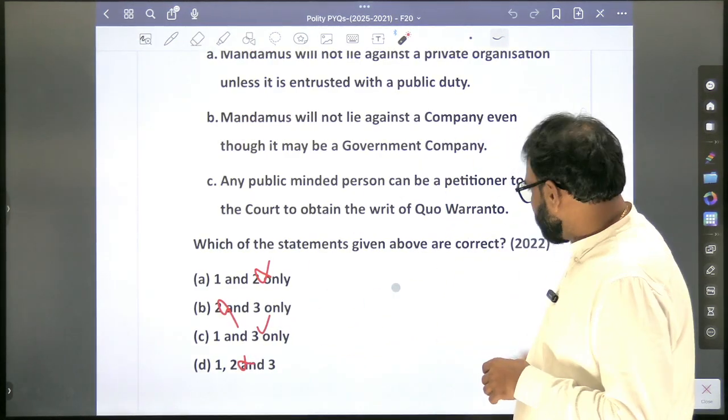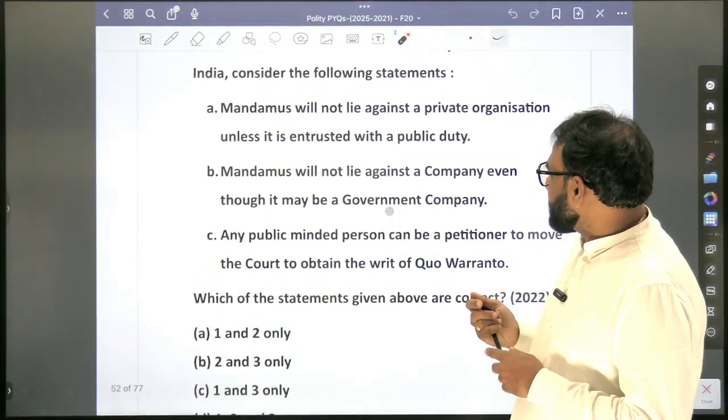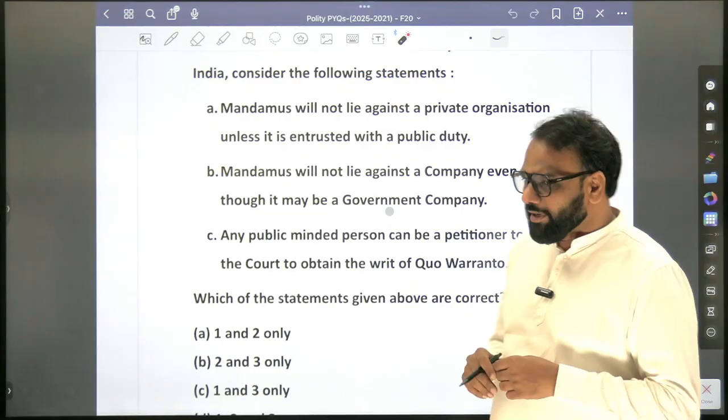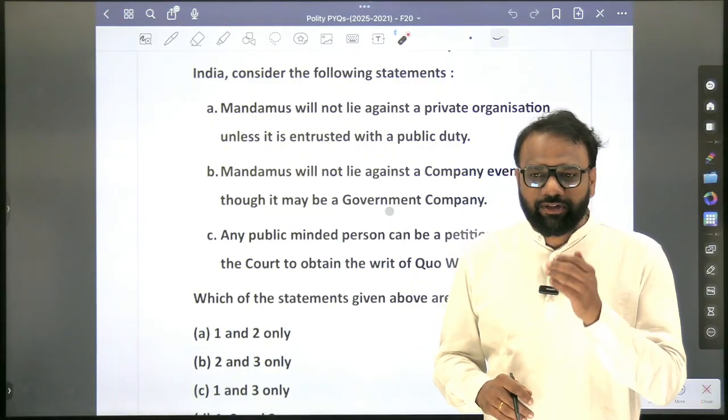Now coming to 1. Mandamus will not lie against a private organization unless it is entrusted with a public duty. Can a private organization be entrusted with a public duty? Yes.